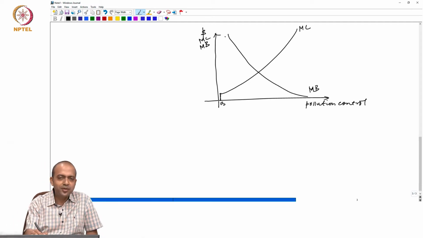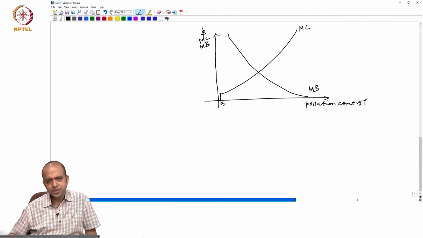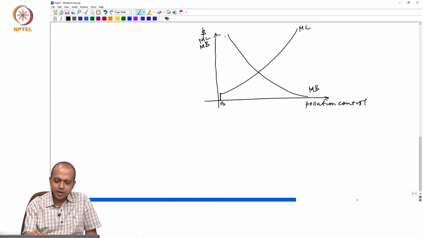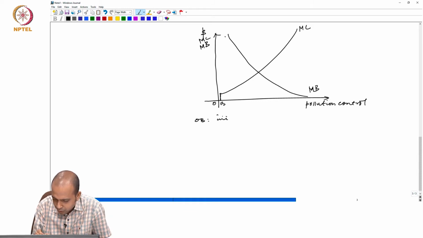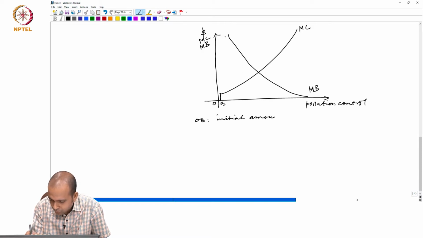Because at this level the marginal cost of pollution control is very less. So the private player will control only OB amount. So OB is the initial amount of pollution control.